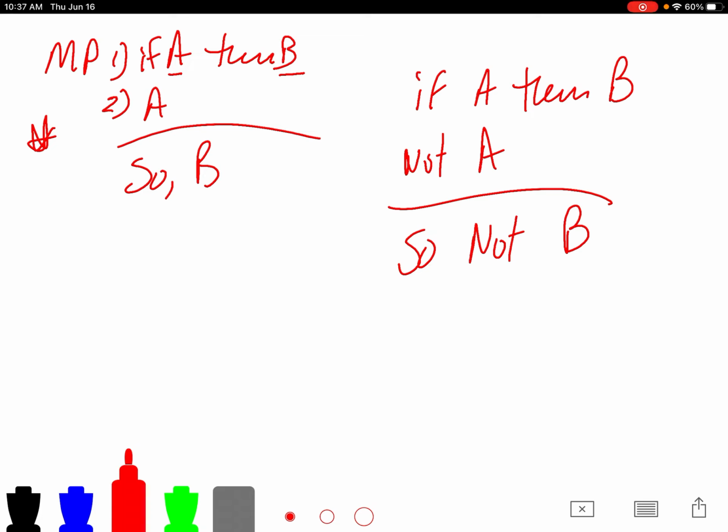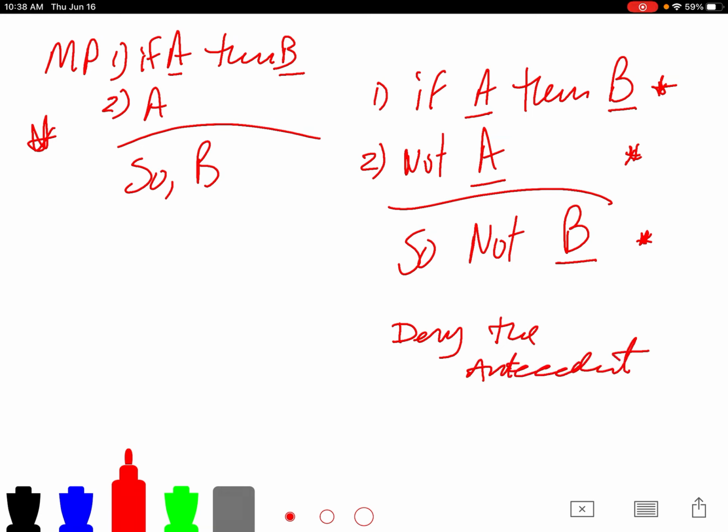But let's go over this one. If it's raining, then the game is canceled. It's not raining, so the game is not canceled. Now notice, even if the premises are true, let's just assume that they are. Let's assume that it really is true that if it rains, the game is canceled, and it really is true that it's not raining outside. The conclusion may be true, but it's not guaranteed to be true. Games can be canceled for other reasons. So this fallacy by form is called denying the antecedent. That is because this is the antecedent of the conditional, and this is the consequent of the conditional. So this is a formal fallacy. You can't trust that the conclusion is true even if the premises are true.